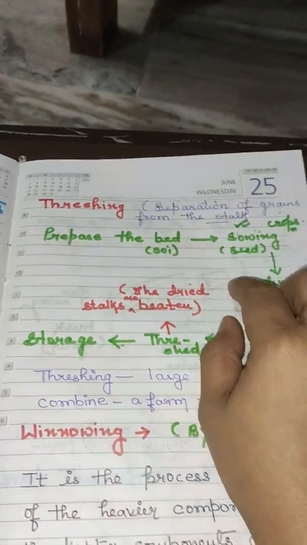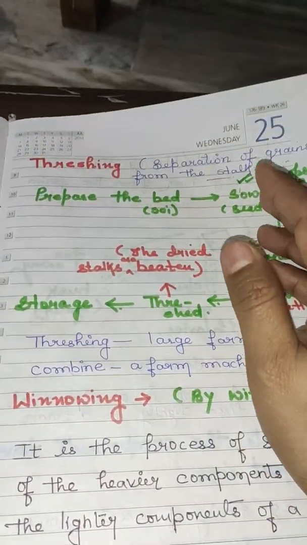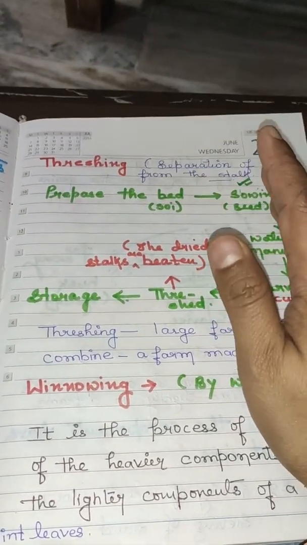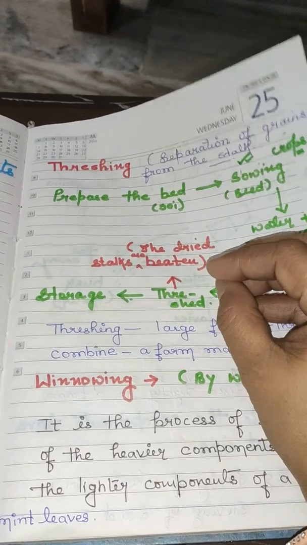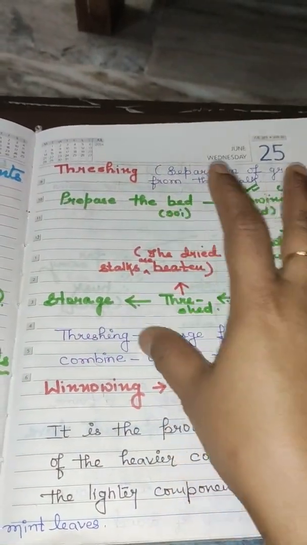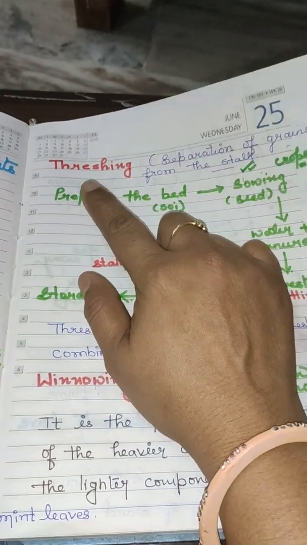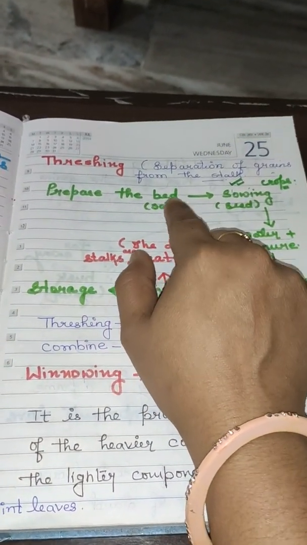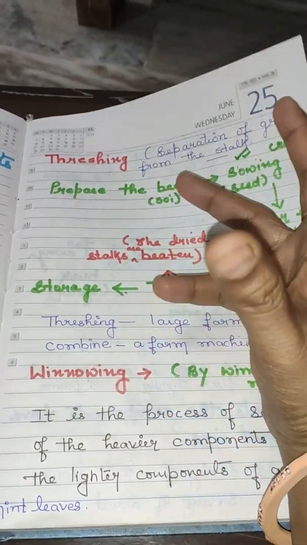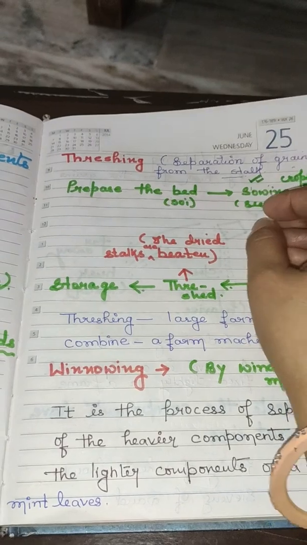In standard 8, in the chapter after next, there is a chapter on agriculture. But now also I am going to give just a summary of the agriculture process. First, preparation of the soil bed. The soil is prepared for cultivation.